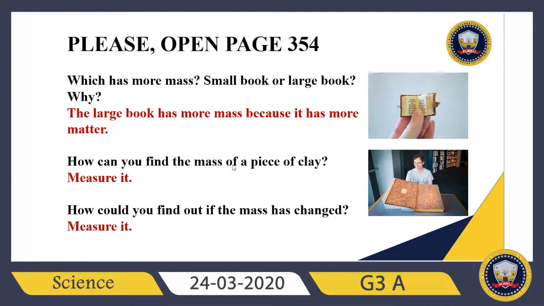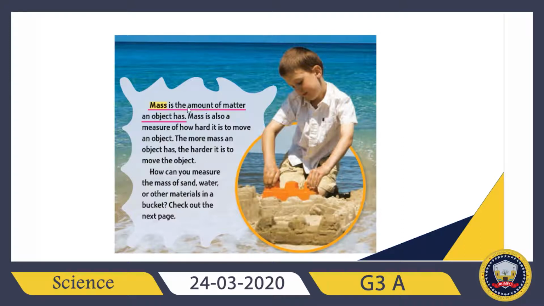How can you find the mass of a piece of clay? I need to measure it. Like we said before, we can use a pan balance because a pan balance helps to understand the measurements. So we can understand the mass of a piece of clay by measuring it. How could you find out if the mass has changed? In this situation again, I need to measure it, right? By using a pan balance. Okay, let's check. It says mass is the amount of matter an object has.